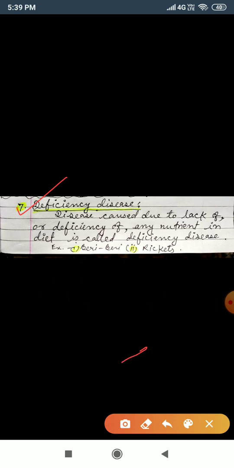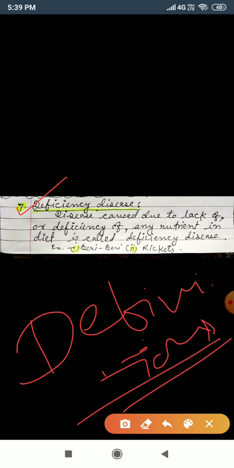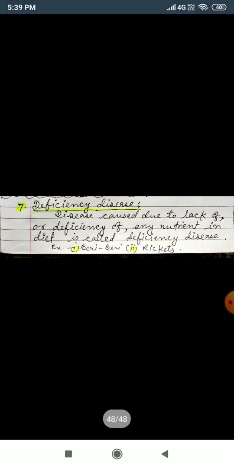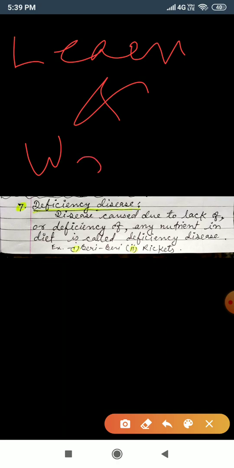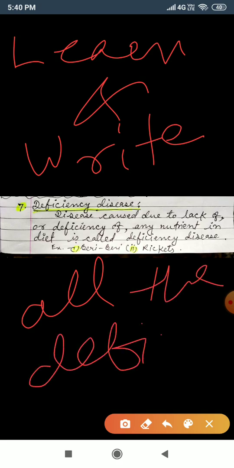So here I have given all the definitions, and you will learn and write all the definitions. Your homework is that you will learn and write all the definitions. First learn the definitions, and then write all the definitions in your notebook.